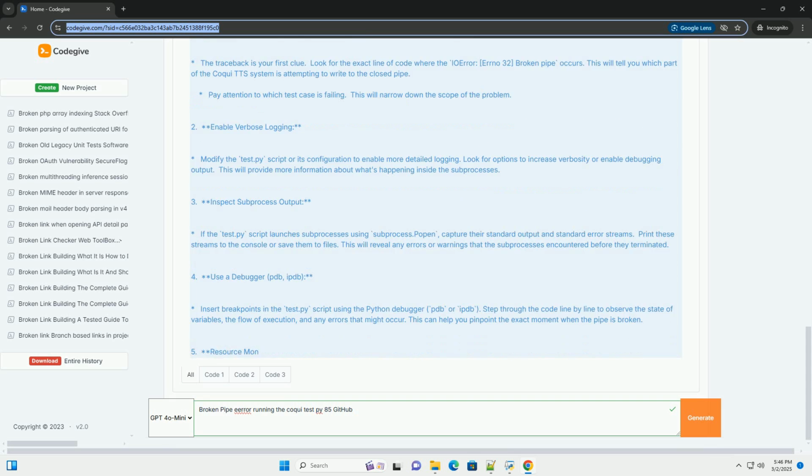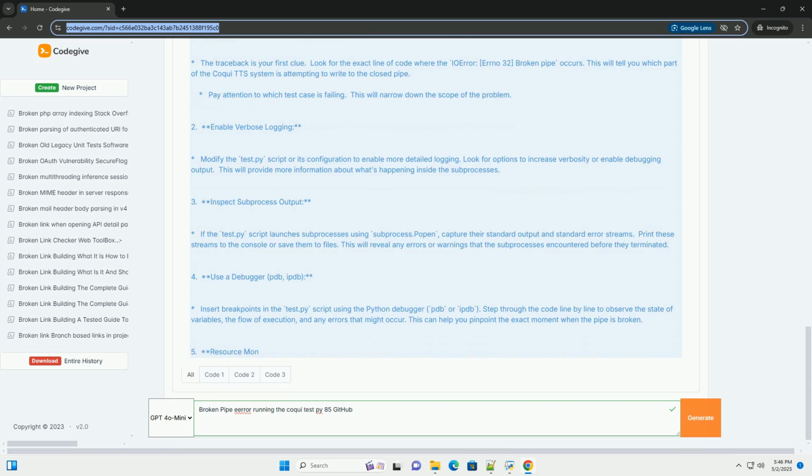Code examples and solutions. Here are several code examples and solutions to address common causes of broken pipe errors in Coqui TTS tests. I'll focus on areas where you can make changes to the test.py script or related modules to improve error handling and debugging. 1. Capturing subprocess output and errors.